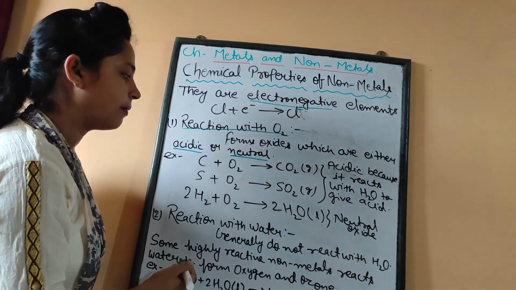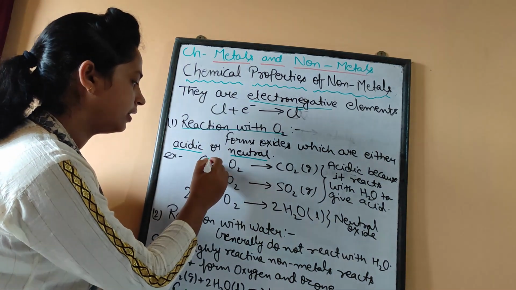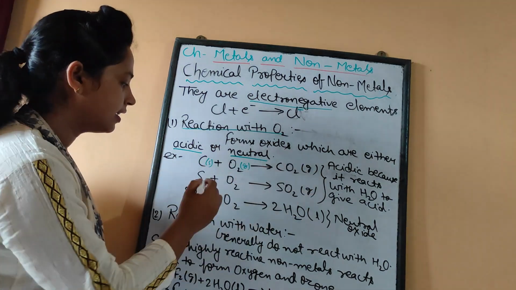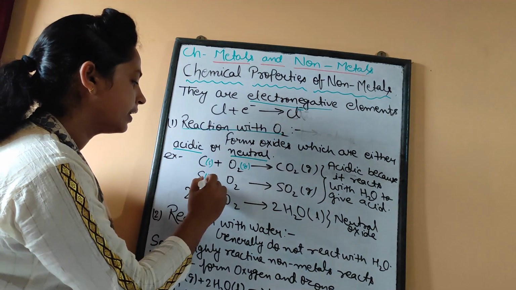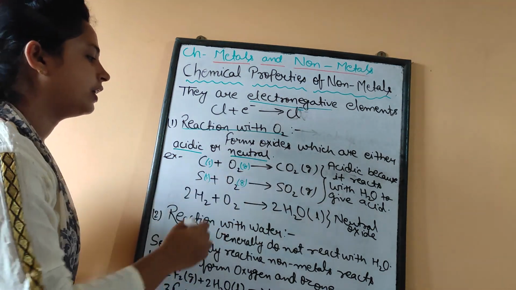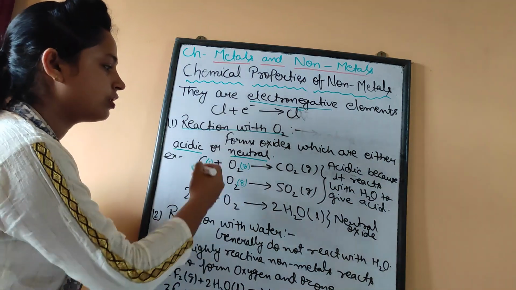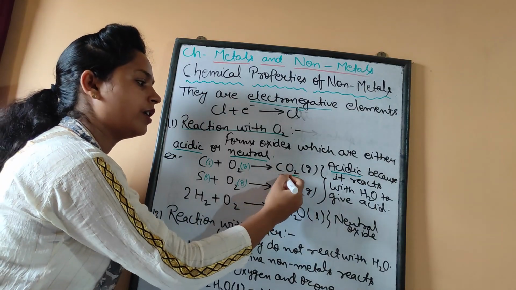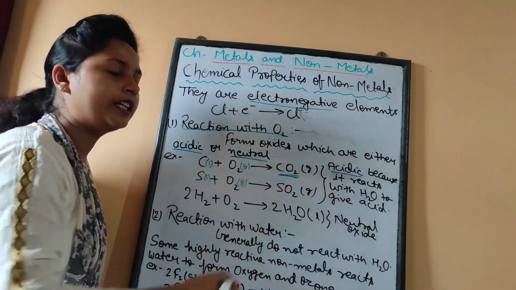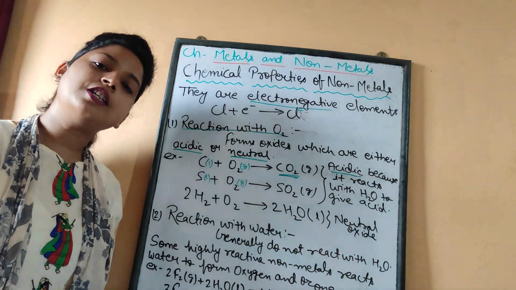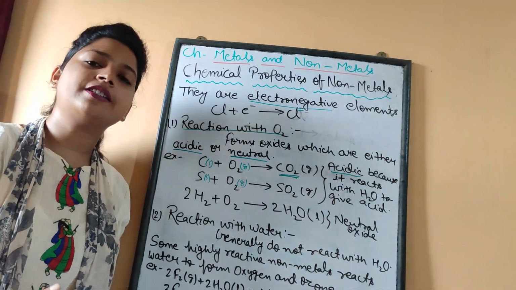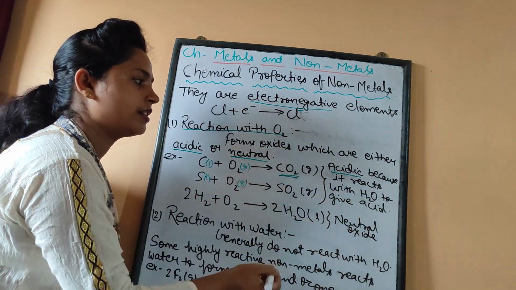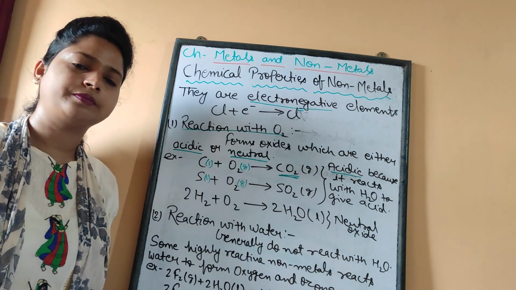Let's have a look at the examples like carbon plus oxygen, it will give carbon dioxide gas. Similarly, sulfur plus oxygen, it will give SO2 gas. So these two oxides are acidic because when we react this carbon dioxide with water, it will give carbonic acid. Since when it dissolves in water it liberates an acidic solution, it forms carbonic acid. That's why this oxide is taken as an acidic oxide.